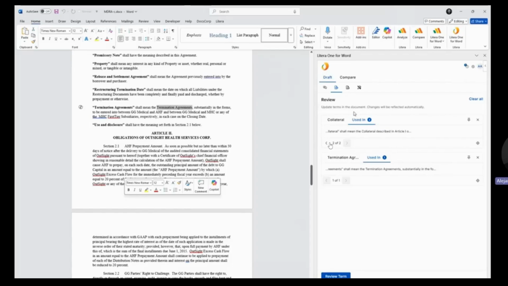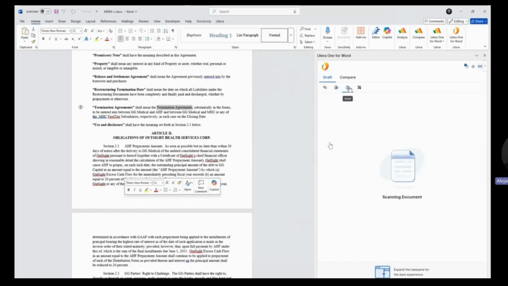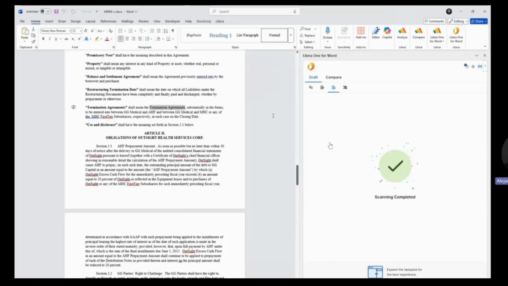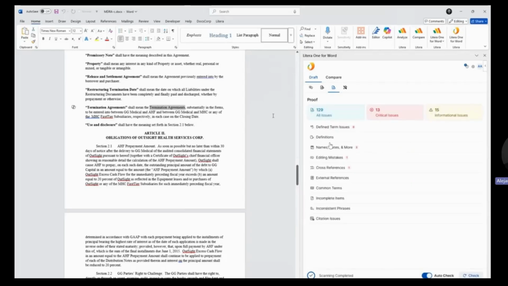Another thing that we can do within Litera Pro is the ability to proofread our document. This is going to help identify inconsistencies within our document, such as defined term issues, if we want to identify any cross-references, any inconsistent phrases, or even for the litigation side of things, we can also identify any citation issues.